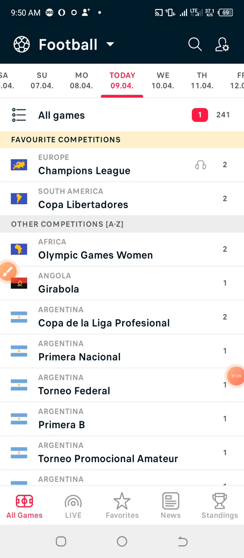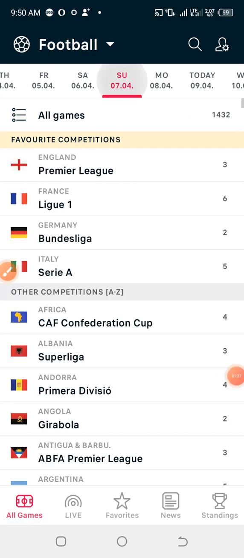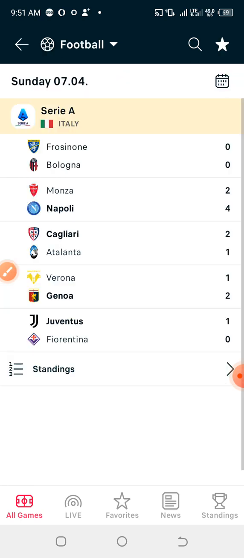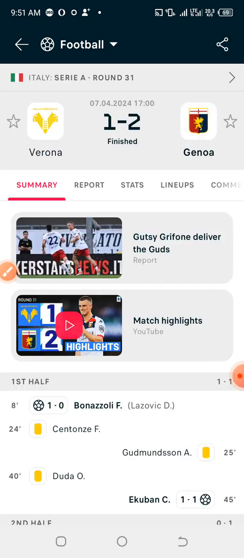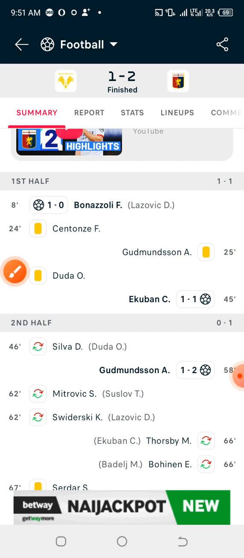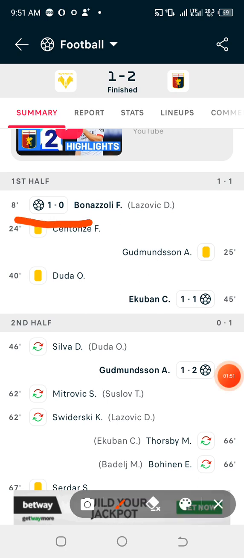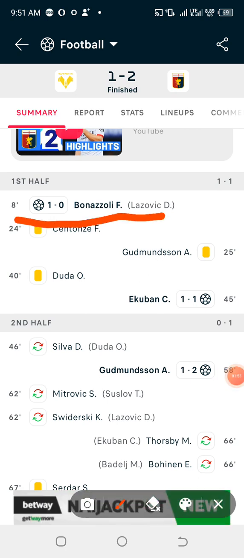So now we are currently on Flashscore, and I'm going to check previous games, probably weekend games that they've played, and pick one game as an example and also a reference for the outcome of first 10 minute straight draw. Now let's check this particular game under Serie A. If you check this game very well, they scored the first goal of the match at exactly 8 minutes.